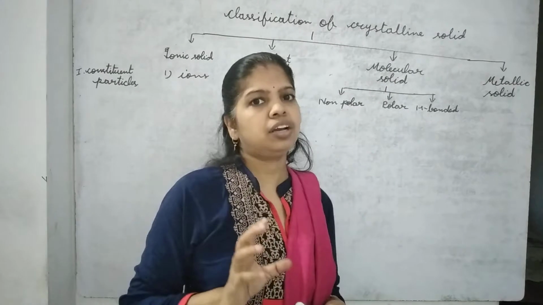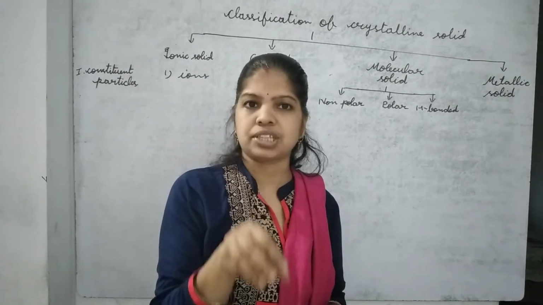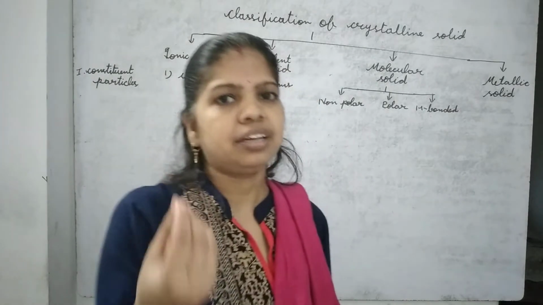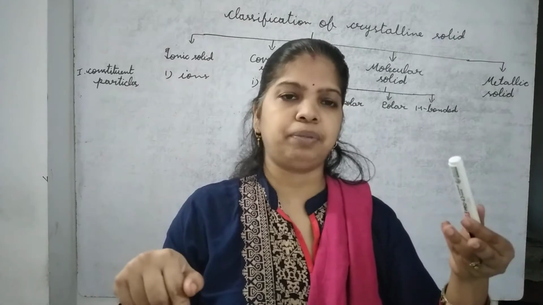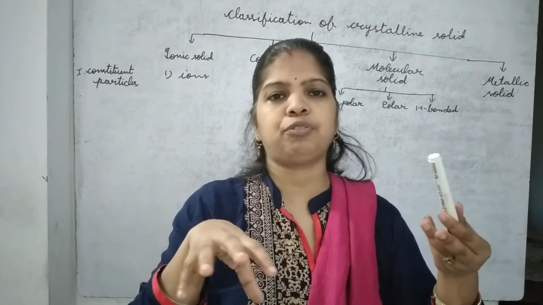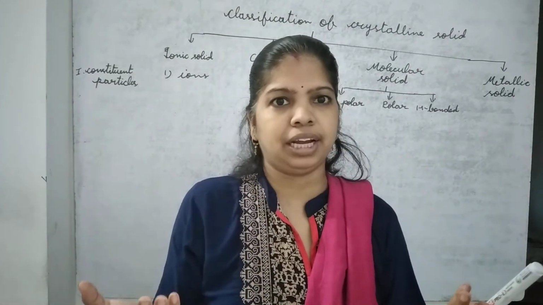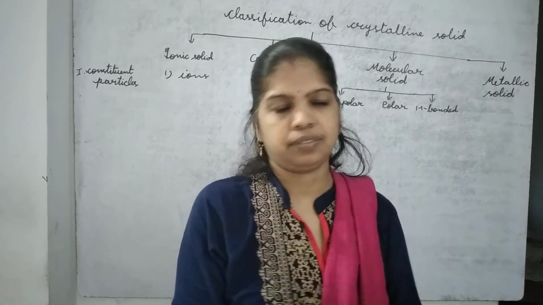If we are taking suppose copper metal, so positive ion is stuck in the center, that is called kernels, and electrons are behaving as a sea of electrons and they are moving everywhere. That means electrons are mobile and positively charged kernels are fixed, they are stuck.